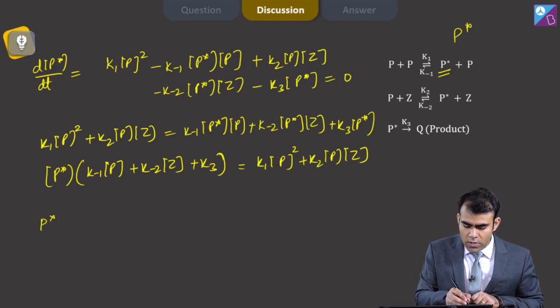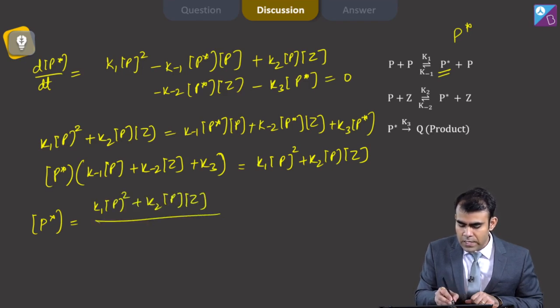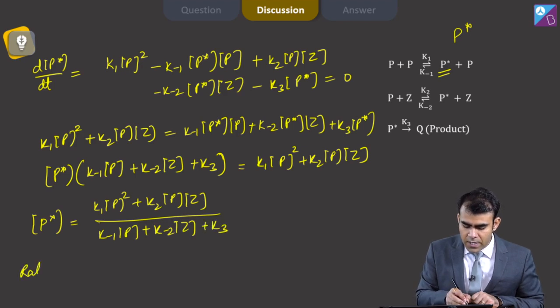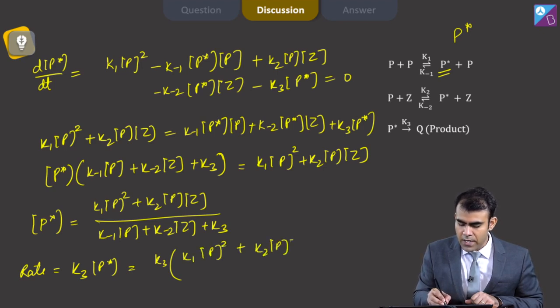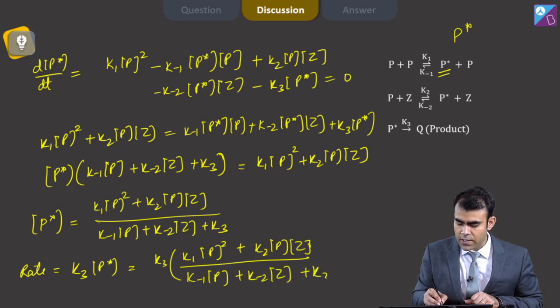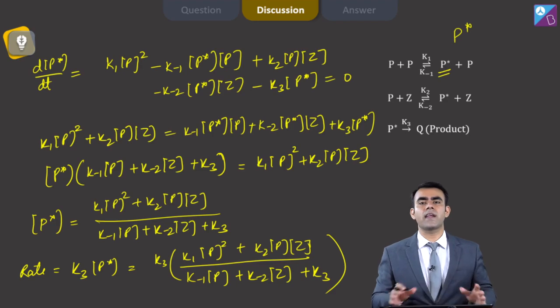Now putting it on the other side, P star equals K1 P square plus K2 P Z divided by K minus 1 P plus K minus 2 Z plus K3, and the rate expression is rate equals K3 P star. So if I substitute the values, I will get K3 into K1 P square plus K2 P Z divided by K minus 1 P plus K minus 2 Z plus K3. So this is my final rate expression.